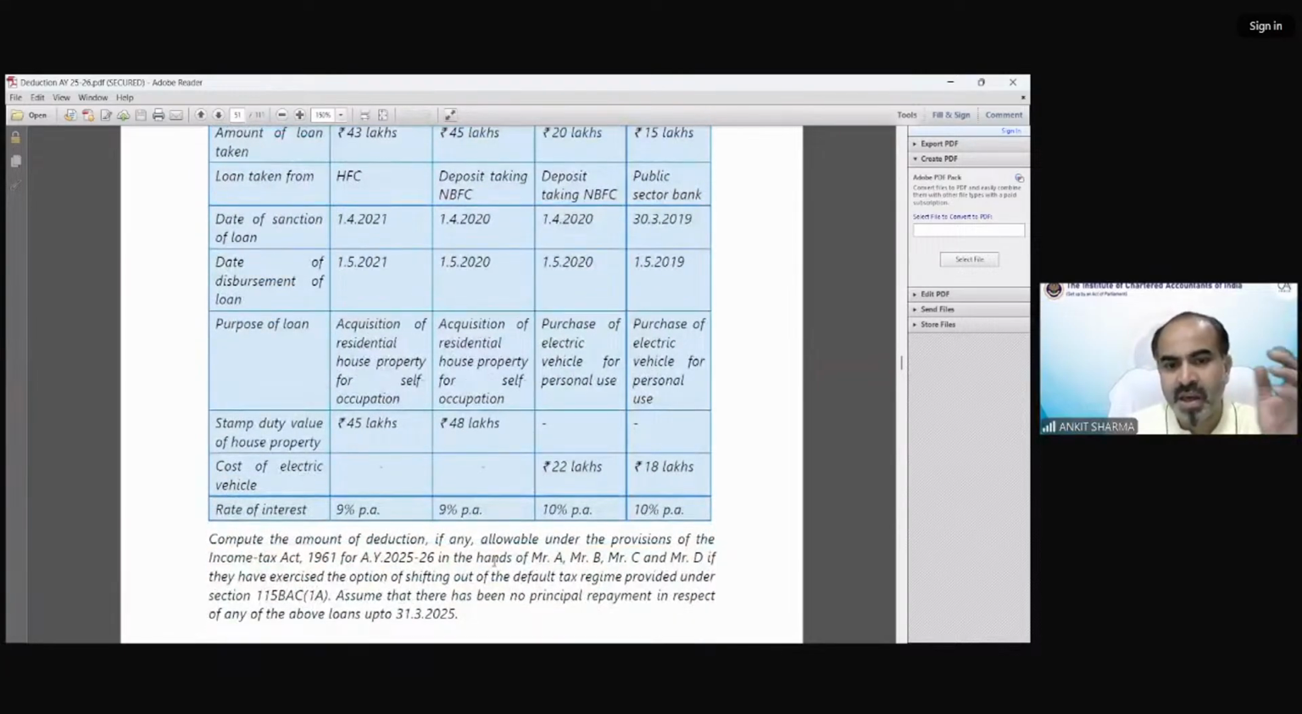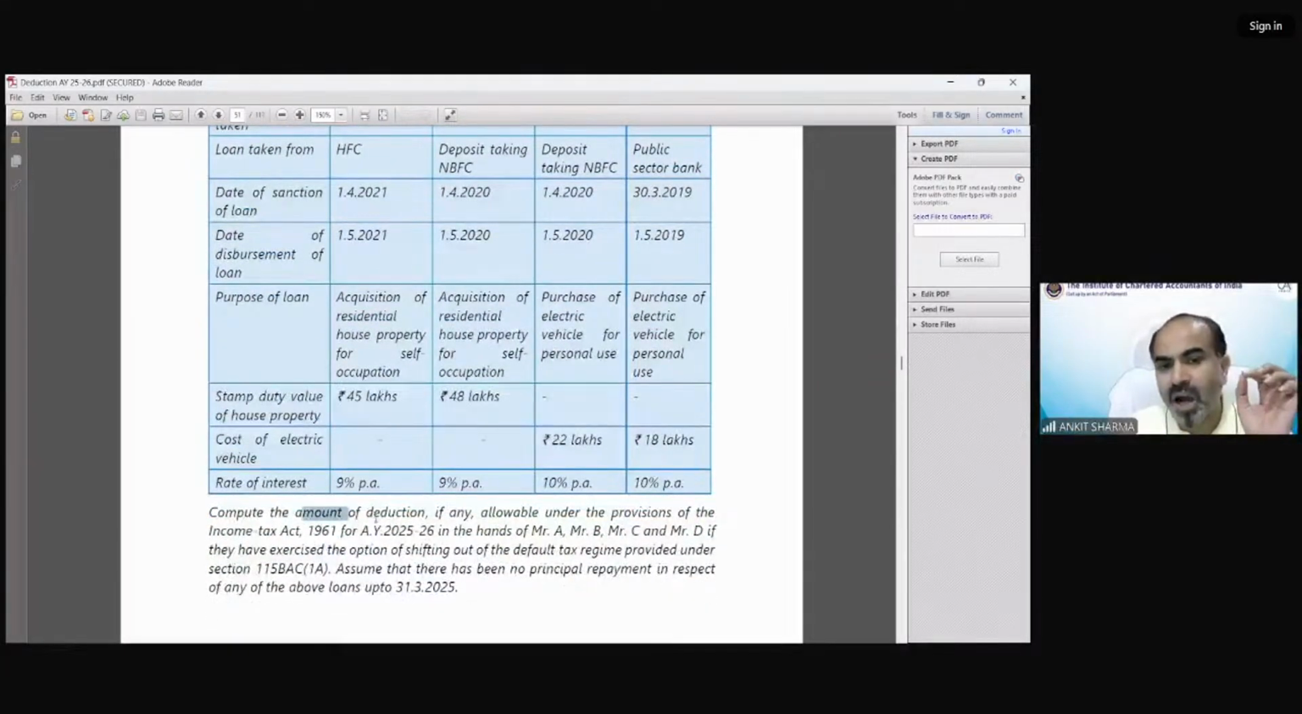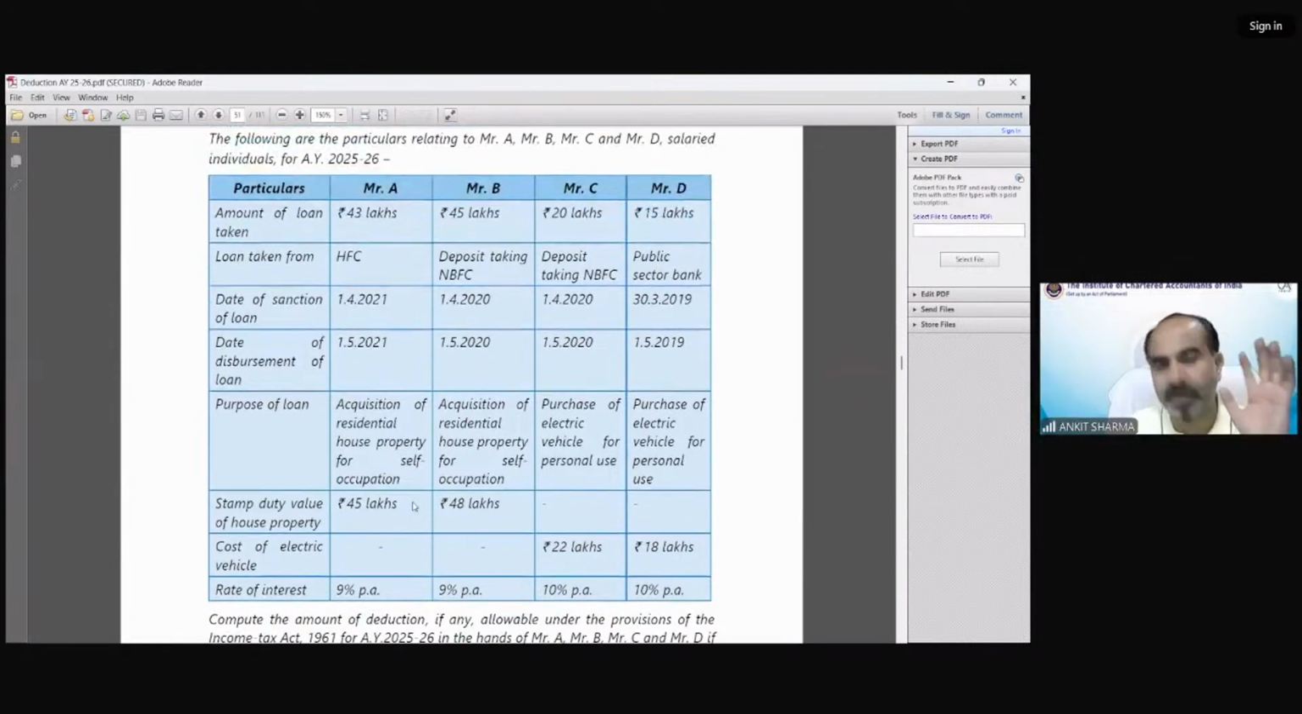As you can see, the question is: compute the amount of deduction, if any, allowable under the provisions of the Income Tax Act 1961 in case of A, B, C, and D, if they have exercised the option of shifting out of the default tax regime. Assume that there has been no principal payment in respect of any of the above cases. The relevant information has been given separately for each case, and each case is a separate case.